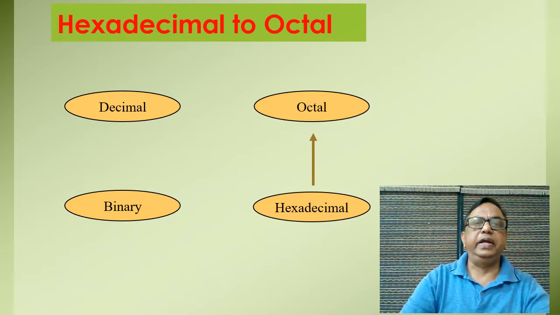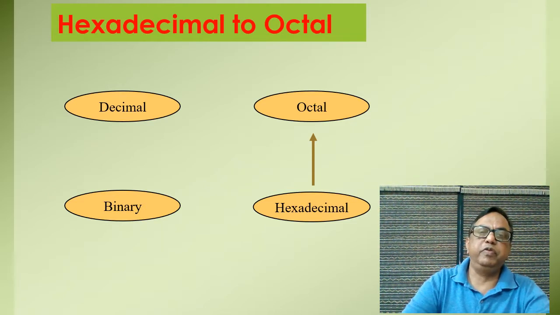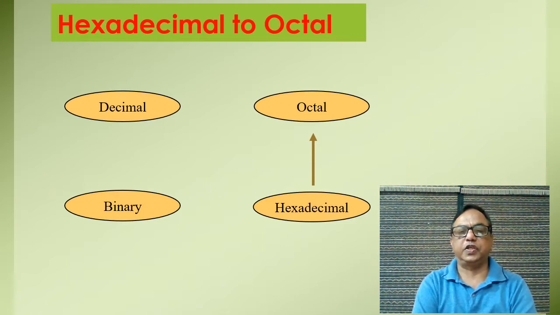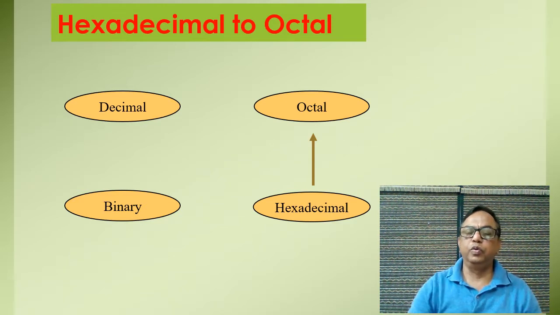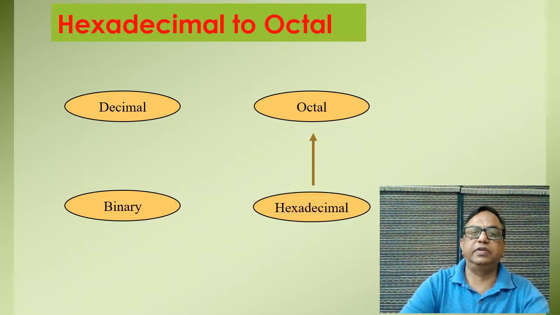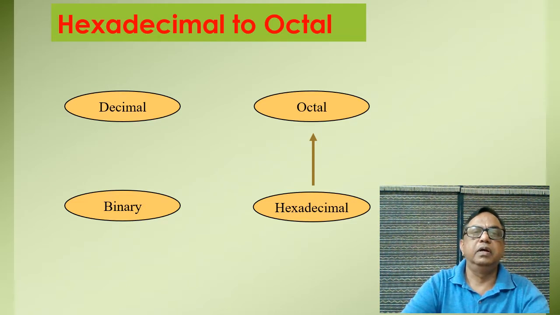Now finally hexadecimal to octal conversion. The same thing we have to do. We know the radix or base of hexadecimal number is 16 and the base of octal number system is 8. So the simplest way is this: the hexadecimal number is converted into binary number, and after that we pair the bits for octal number, and we will get our result.